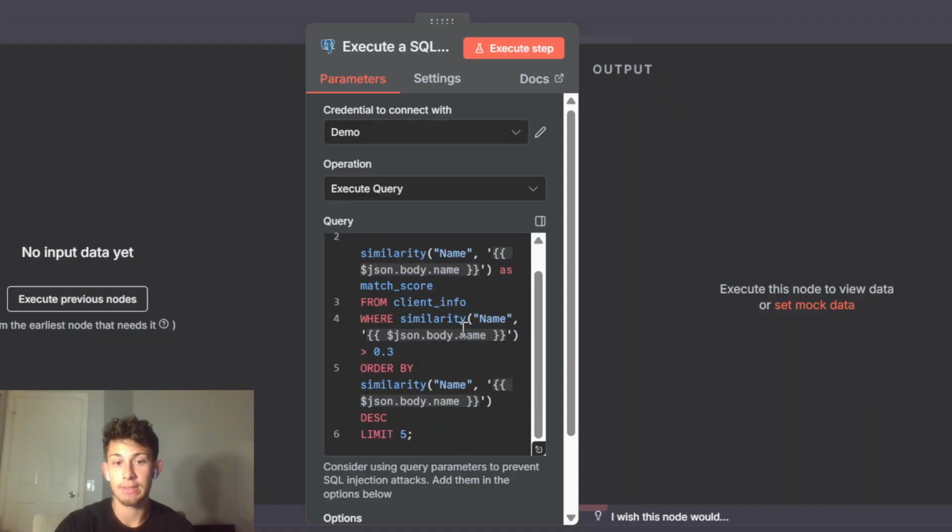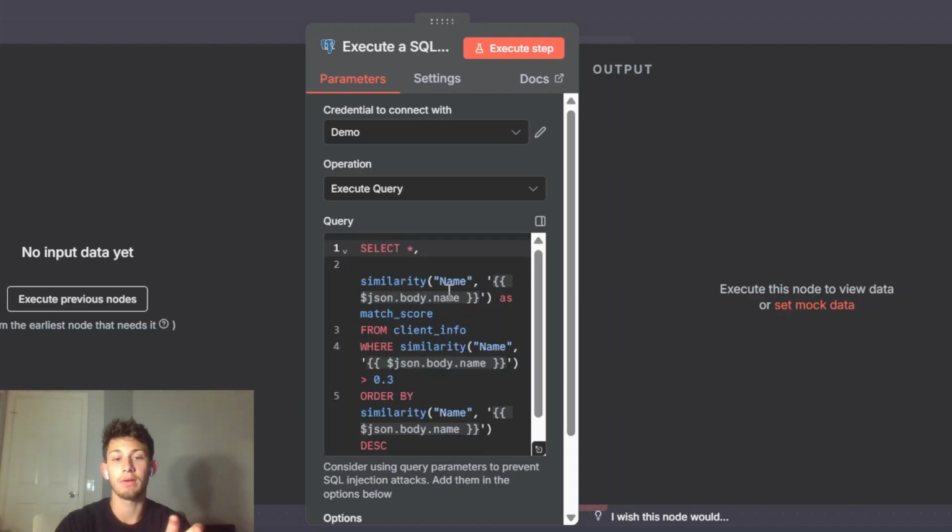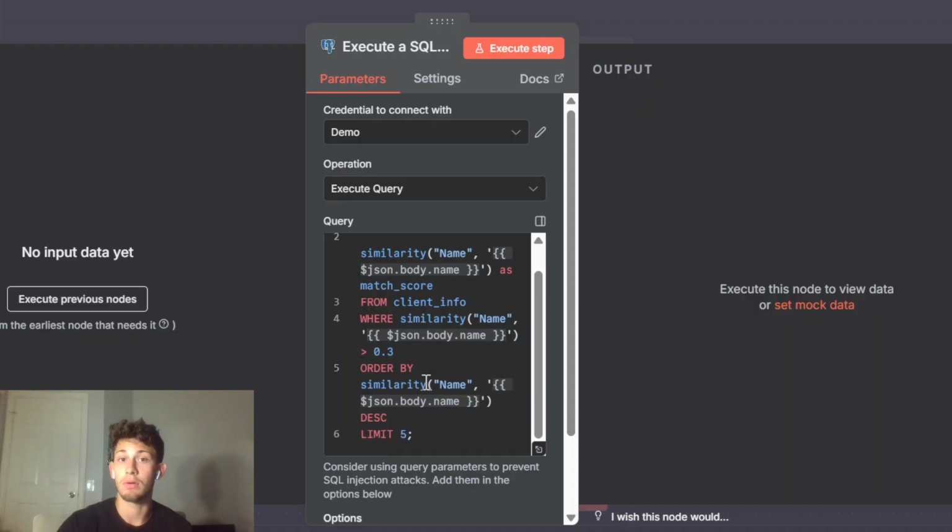And what this does, again, is run the similarity function on all the names with the name given, and it gives each one a score. Then we're setting a threshold: if that score is greater than 0.3, return all those rows. Usually you only get one back. We're just saying, return all the rows above this threshold. I did prompt the AI to have a fallback protocol where if it gets multiple, it asks for more information. But hopefully this made sense.